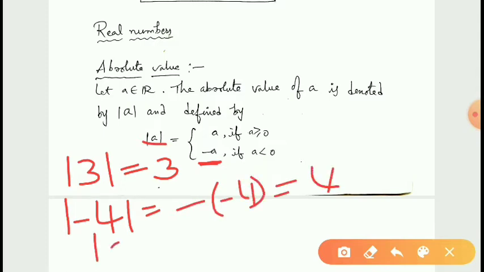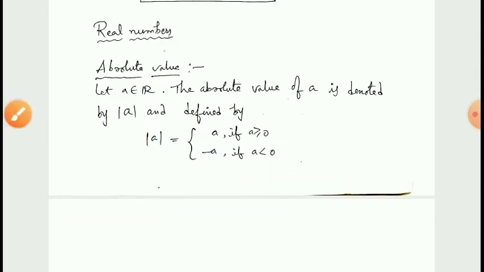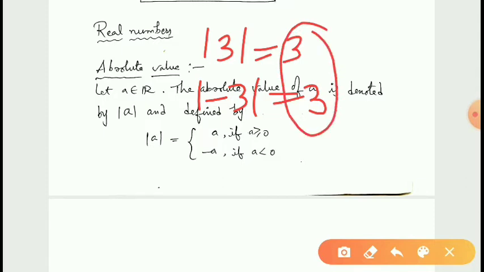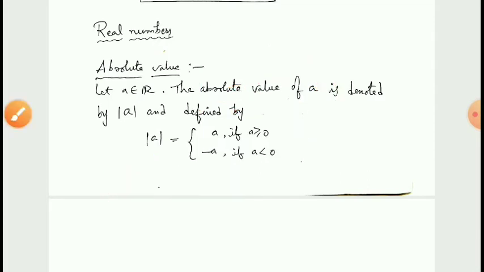What is modulus 0? Whenever A is equal to 0, modulus A is equal to A. Therefore, modulus 0 is equal to 0. From this we can easily understand that, for example, modulus 3 is equal to 3. Modulus minus 3 is equal to 3. From this we can easily see that the modulus value of a number is always a positive number. Modulus value is always greater than or equal to 0. Therefore, you can easily write that modulus A is greater than or equal to 0 always.